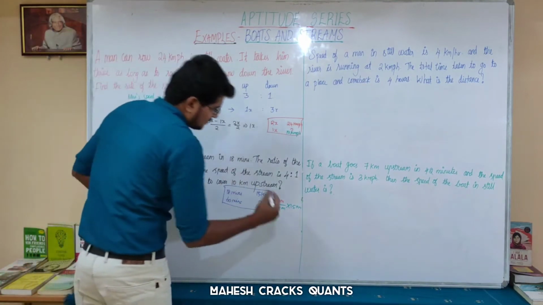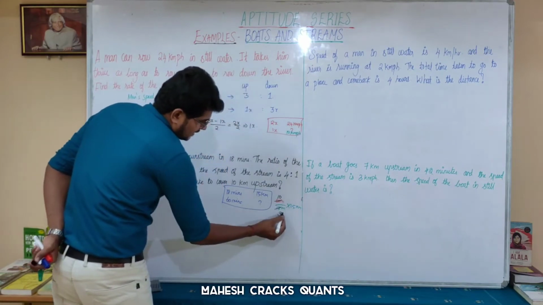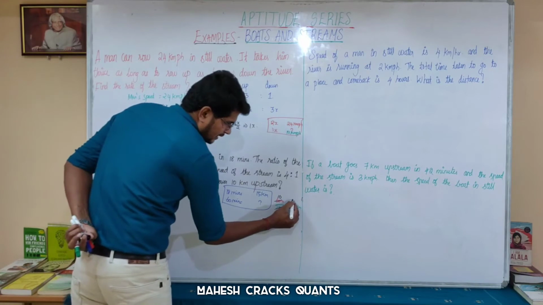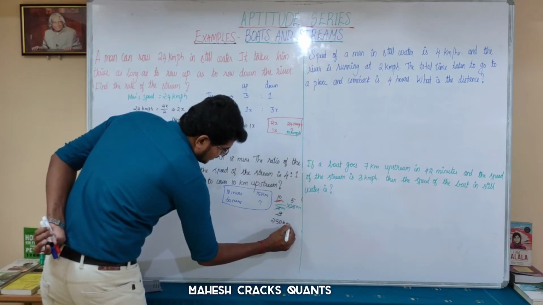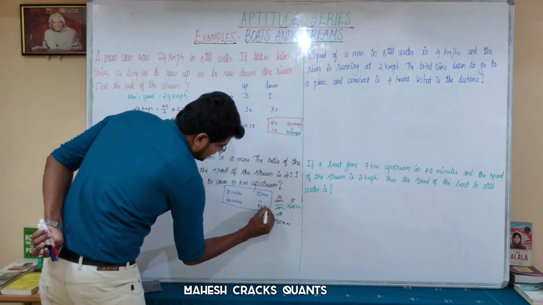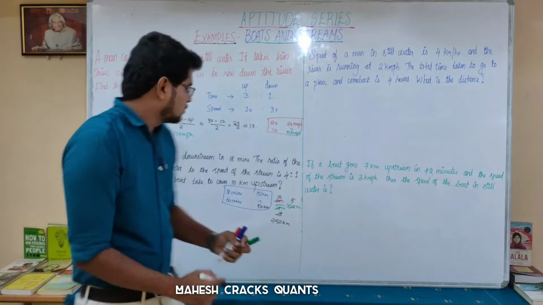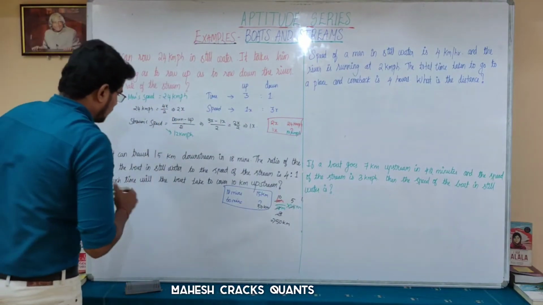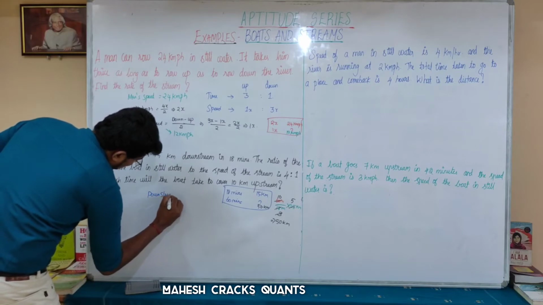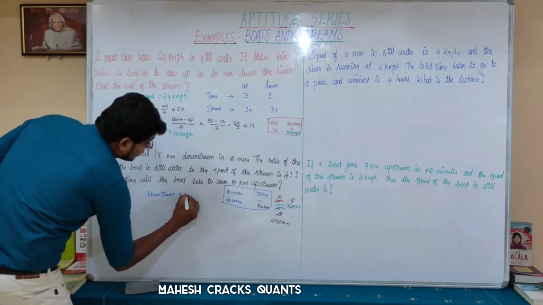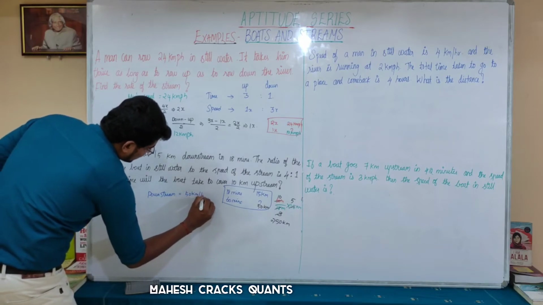So how will you cancel? 3 times 6 is 18, 10 times 6 is 60. So cancelling 3 with 15, 5 times 3 is 15. So 50 kilometers. So in 60 minutes, 50 kilometers can be covered downstream. So what is the downstream speed? Downstream is equal to 50 kilometers per hour. Okay.